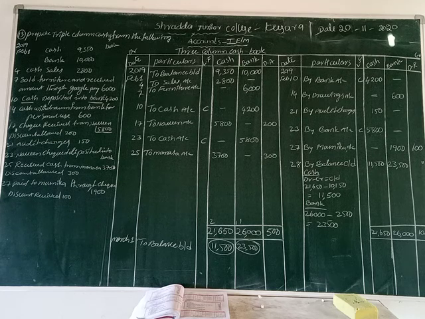That's why the amount 5,800 is recorded three times: on the 17th date in the cash column 5,800, on the 23rd date on the debit side bank column 5,800, and on the same 23rd date on the credit side cash column 5,800 rupees. That is a very important contra entry, friends.